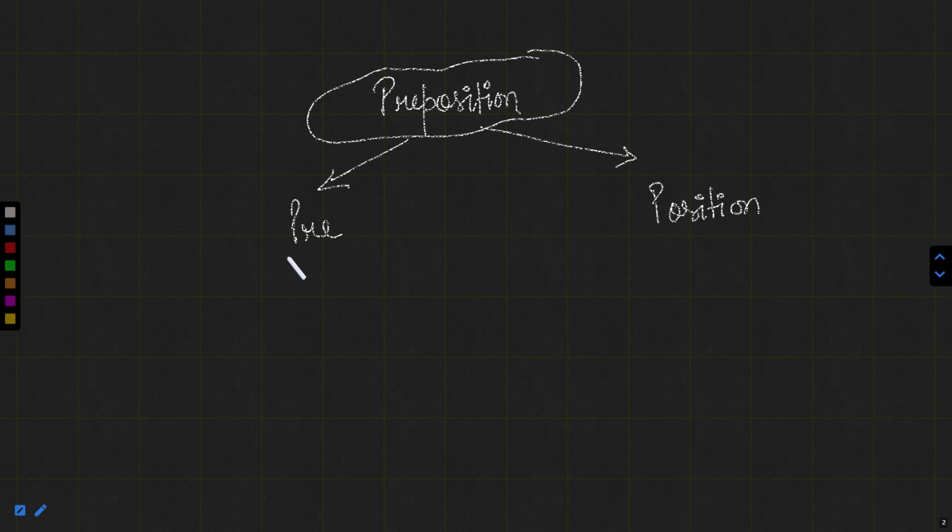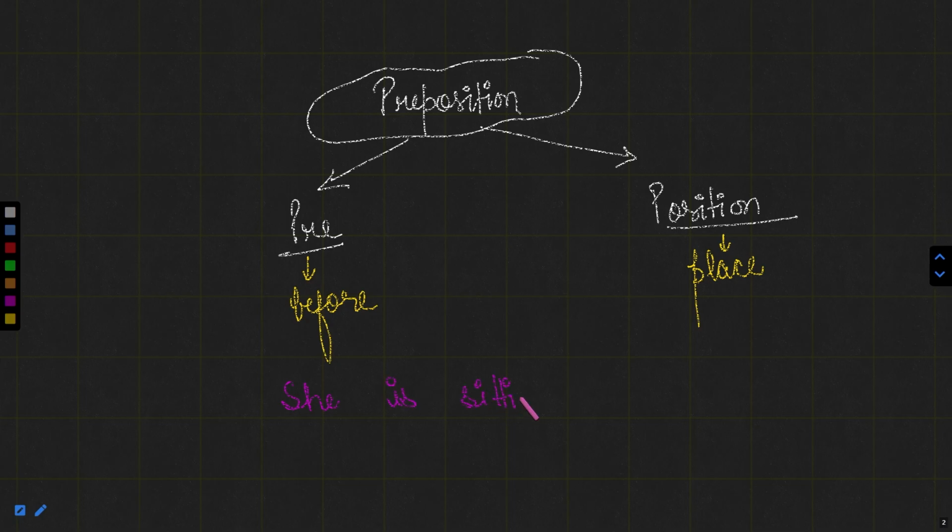Now, why do we use this word pre and position? Pre means something before, and position means a place. Now if we talk about these two words, what does it actually mean? Suppose I say, she is sitting on the chair. She's sitting on a chair, suppose.